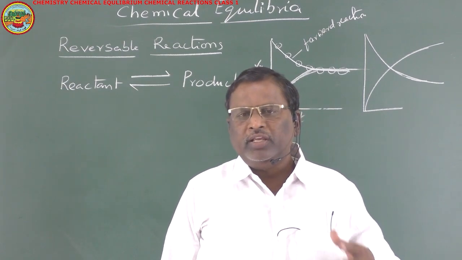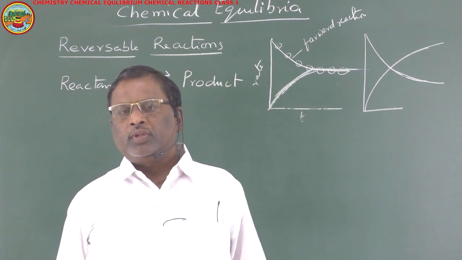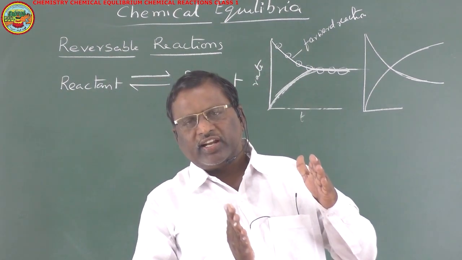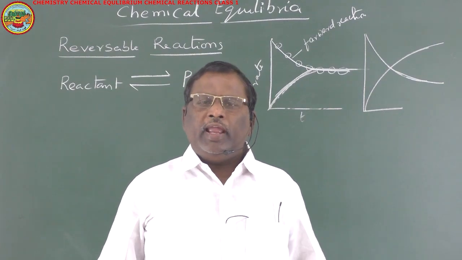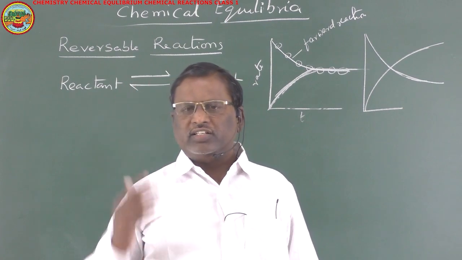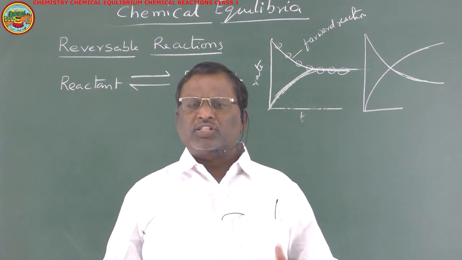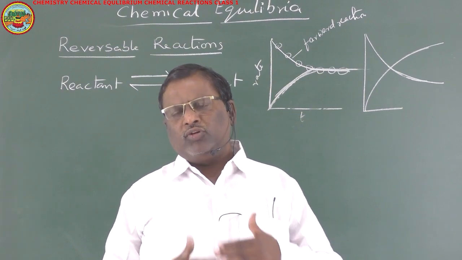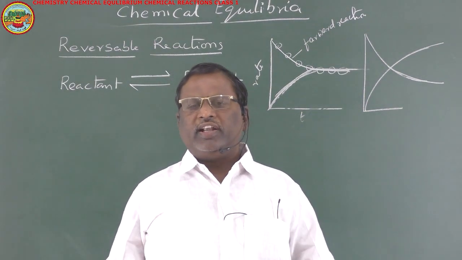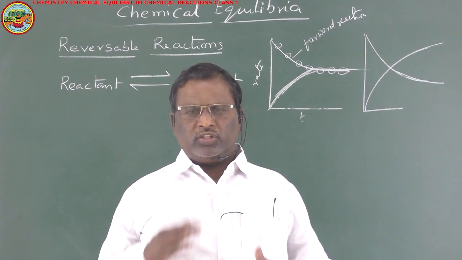So equilibrium means, in a reversible chemical reaction carried out in a closed container, at one stage, initially the rate of forward reaction is more and the rate of backward reaction is very less. But after some time, the rate of forward reaction will equal the rate of backward reaction. So how can you identify both rates are equal?